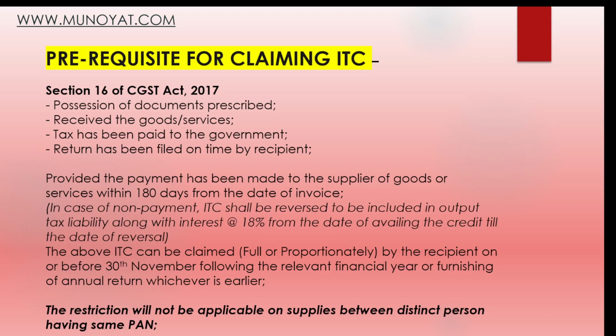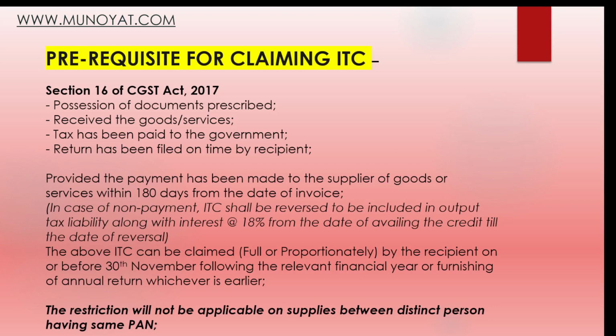provided the payment has also been made to the supplier by the recipient within 180 days from the date of invoice. If the payment is not made, then that ITC will be reversed and an interest of 18% will be charged on that from the date of credit till the date of reversal. This ITC can again be claimed on payment of the above invoice to the supplier.